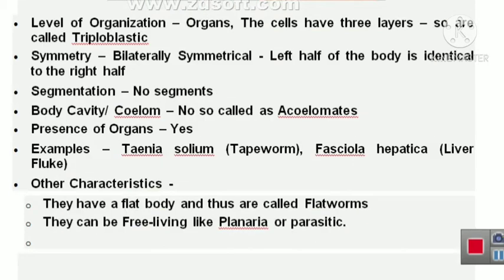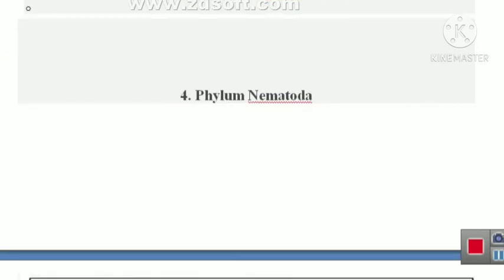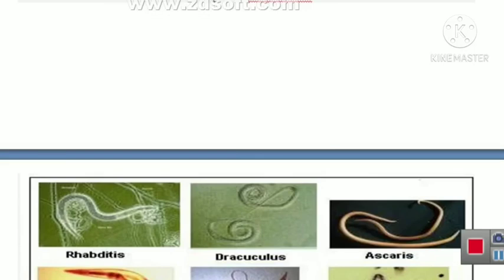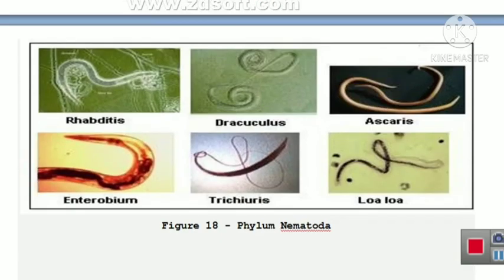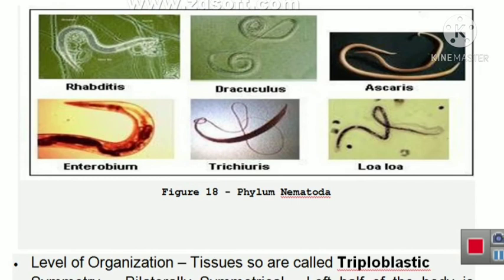What are the main characteristics of this phylum? The fourth phylum is Nematoda. Examples of Nematoda are Rhabditis, Dracunculus, Ascaris, Enterobius, Trichuris and Loa.